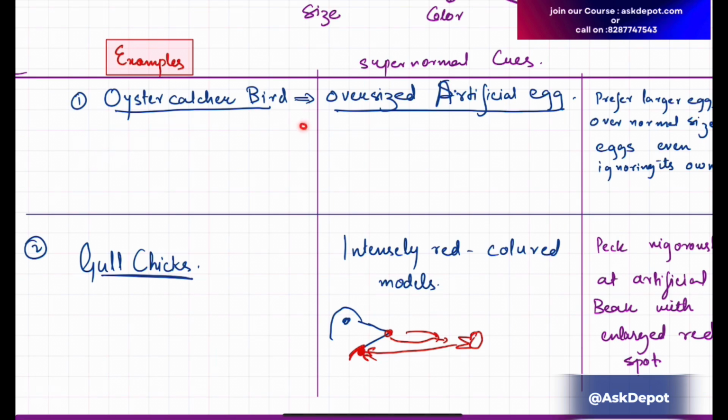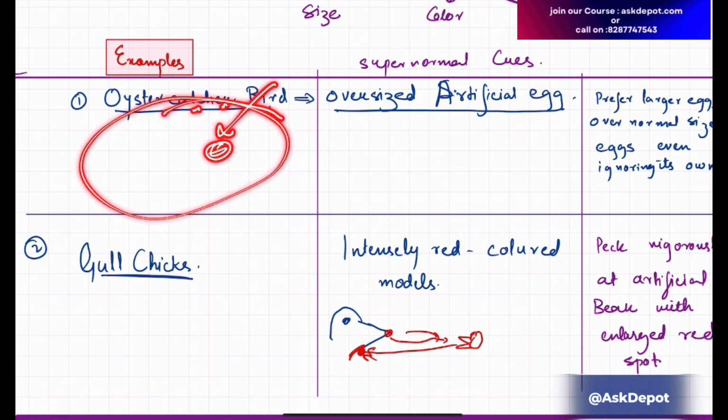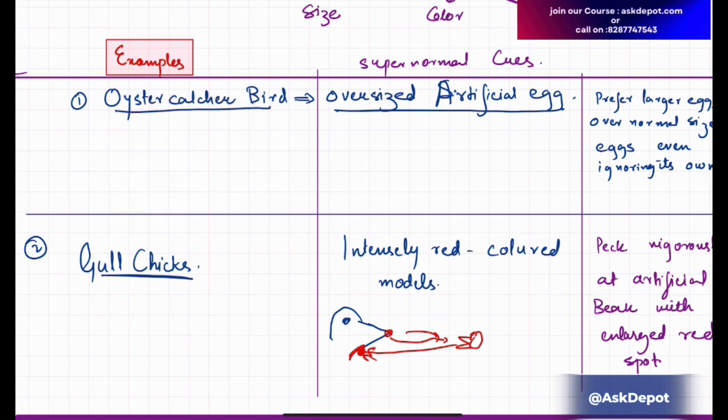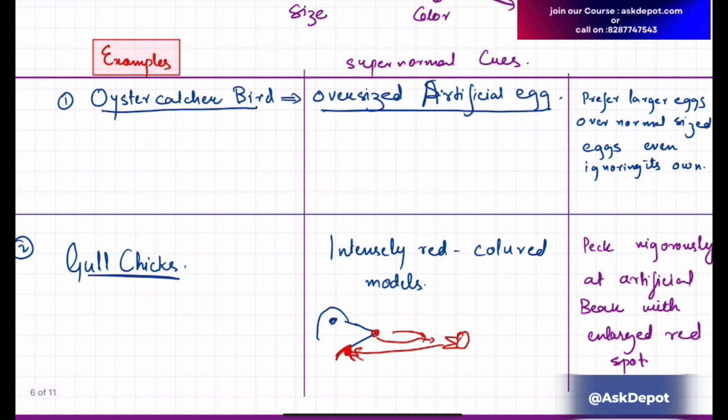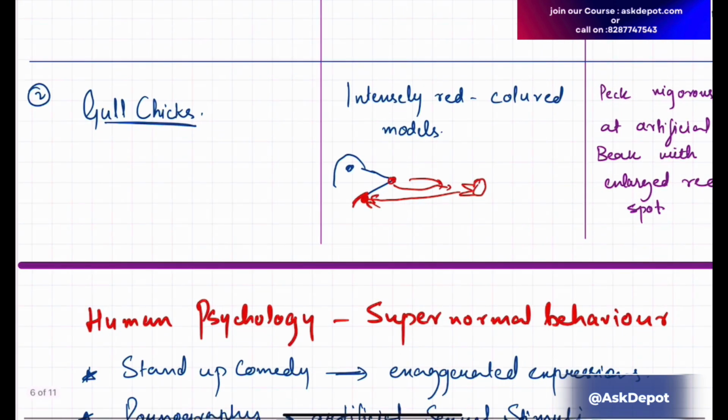If you put an oversized artificial egg in its nest, it will not sit on its normal egg, it will sit on the bigger artificial egg, because for it, it's a supernormal cue. It prefers the large eggs over normal sized eggs, even ignoring its own eggs.